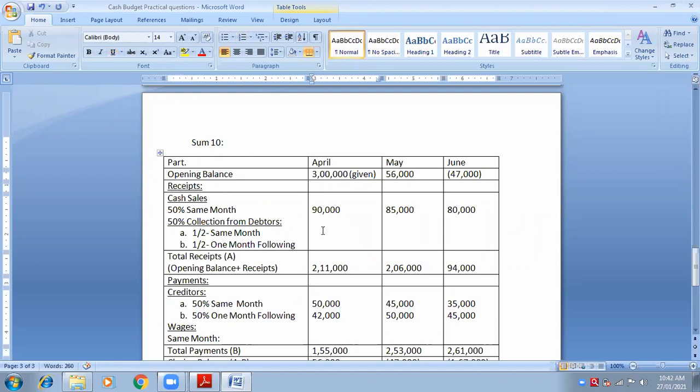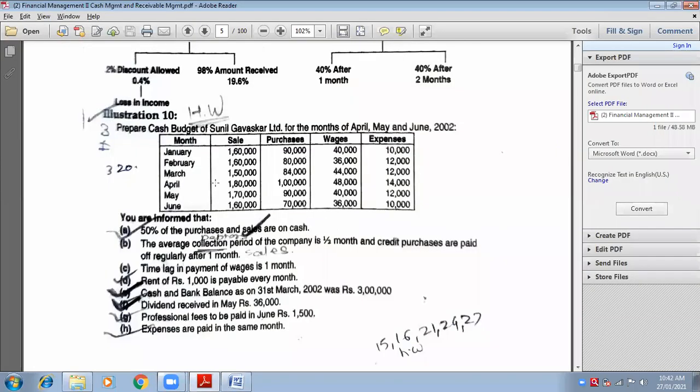Now come to the slot of same month. For April, same month is April. Now come to the April sales of 1,80,000. Out of 1,80,000, 50 percentage is gone in the first adjustment on the cash basis. So I'm talking about only the rest of the 50 percentage.